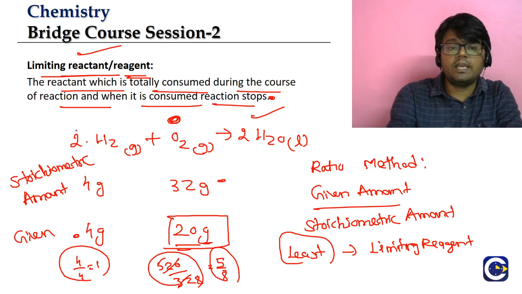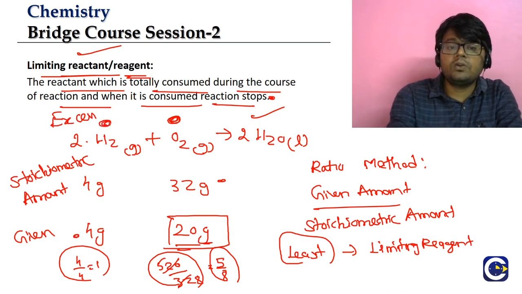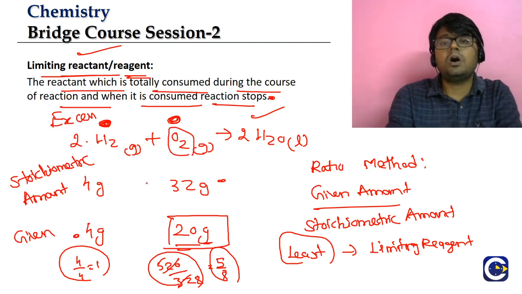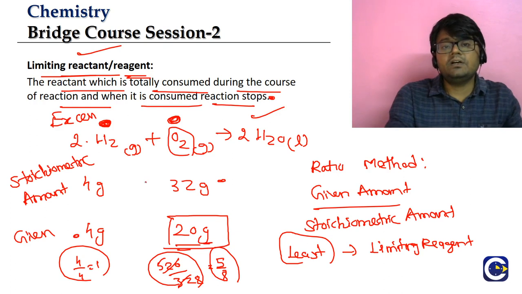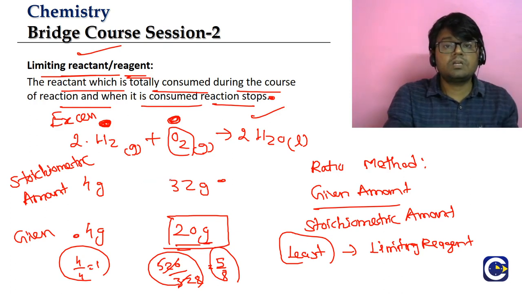That is why we call hydrogen the excess reagent. It will be left over. We will also find how much hydrogen is consumed based upon the oxygen amount. So the oxygen amount will decide how much product is formed and how much of the other reactants are consumed. That is the significance of the limiting reagent.